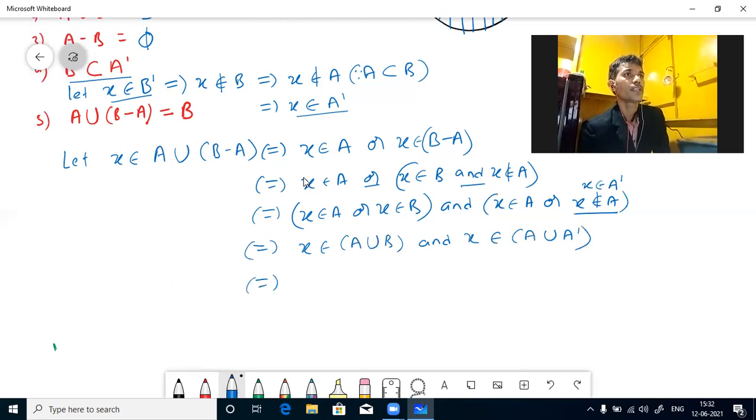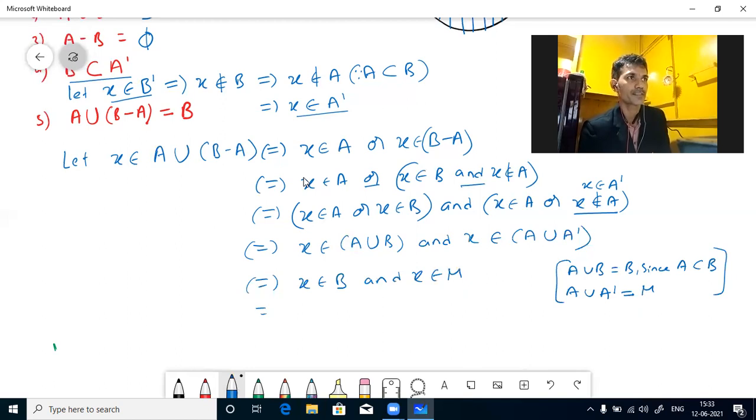Okay, here see, A is a subset of B, so A union B, we already wrote, is nothing but B. A union B equals B since A is a subset of B. And also by complement laws, A union A complement gives the universal set. So this is X belongs to B and this is X belongs to the universal set.